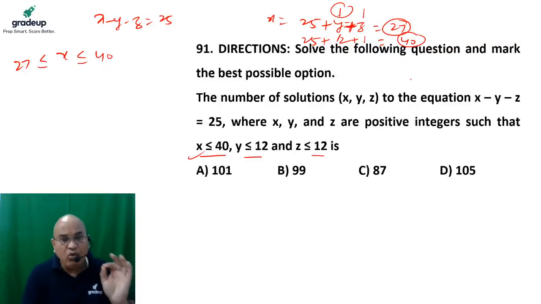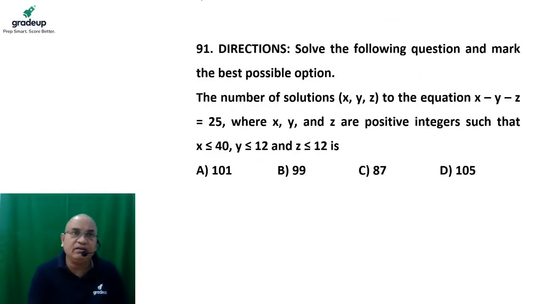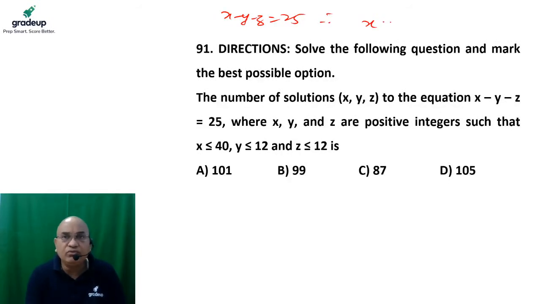Now, after talking about all this, I have already written here because there is a problem of space. So x minus y minus z is nothing but 25, therefore x should be 25 plus y plus z.